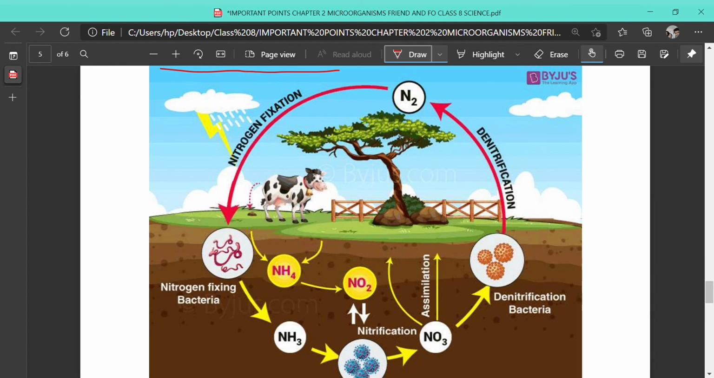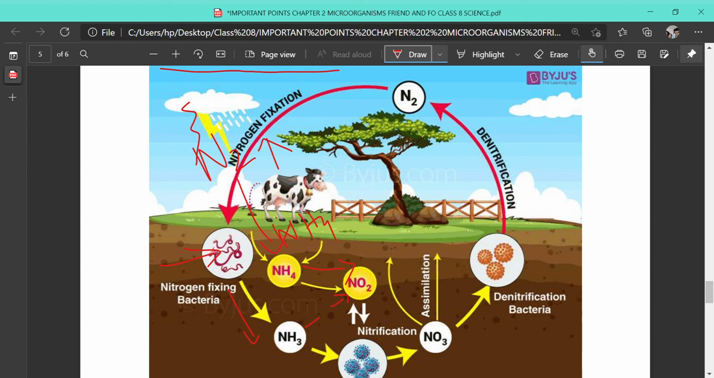You can see the atmospheric nitrogen is being fixed in the soil into different compounds. That may be done by either thunderstorm, that is lightning, or by certain nitrogen fixing bacteria. One we have done in class 7, that is Rhizobium. So both by lightning or by some nitrogen fixing bacteria, the atmospheric nitrogen, that is N2, is converted either into ammonium ion NH4 or ammonia NH3, and later this ammonium ion gets converted to NO2, that is nitrogen dioxide,